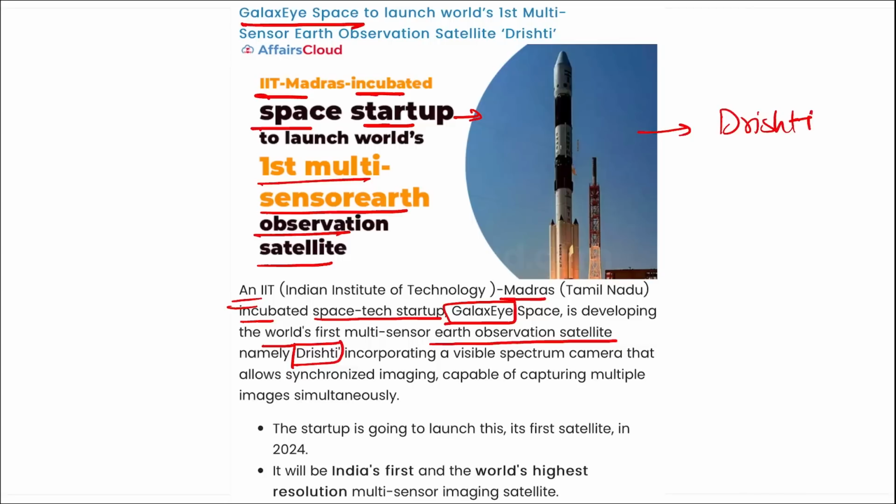The name of the startup that will be launching it is Galaxy Space. Alright, it is an IIT Madras incubated startup. Correct. So the IIT associated with it is IIT Madras. The startup is going to launch its first satellite in 2024, and it will be India's first and the world's highest resolution multi-sensor imaging satellite.